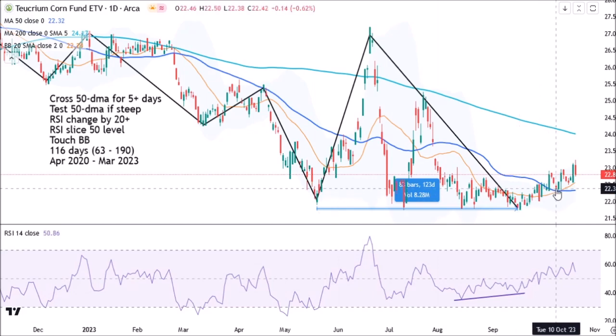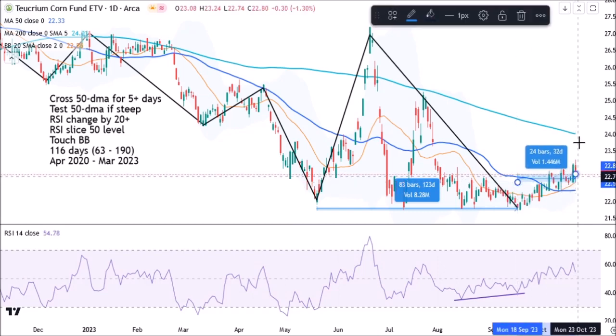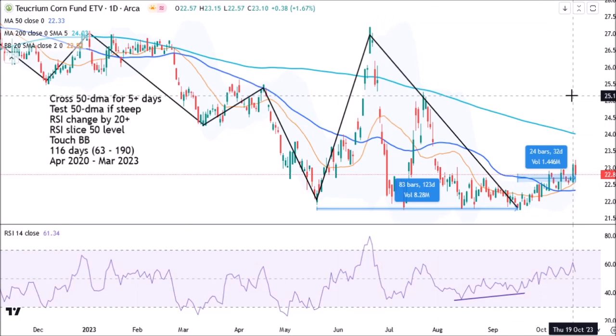Since then, corn has recovered and retested the 50-day moving average, successfully bouncing up from that retest. So far so good. The cycle so far is 33 days long, but as I will mention at the end of this video, there is something to be cautious about.